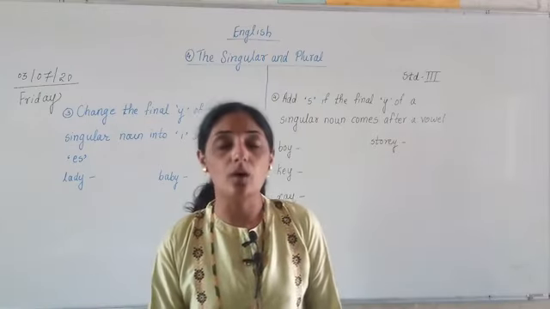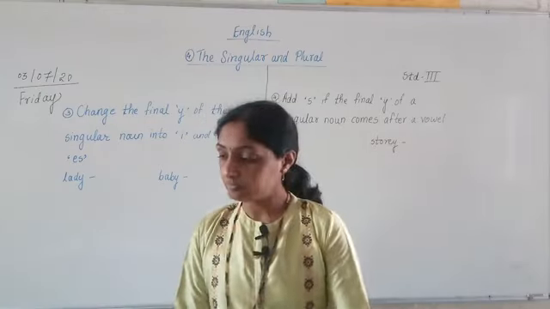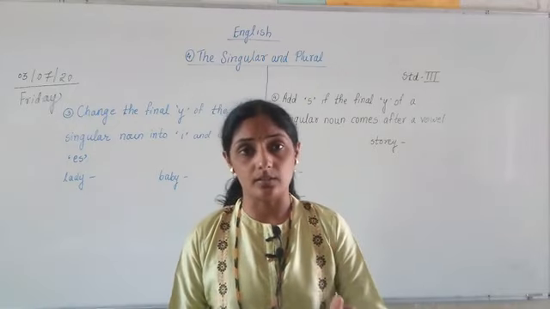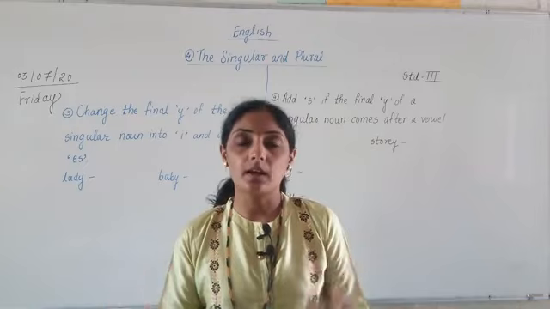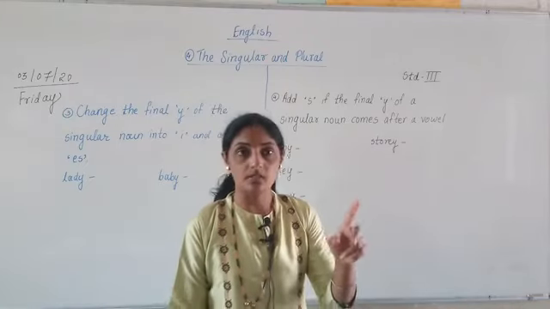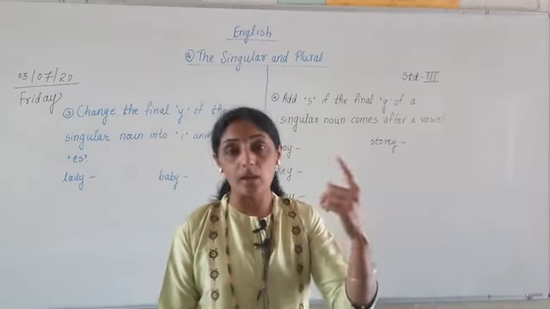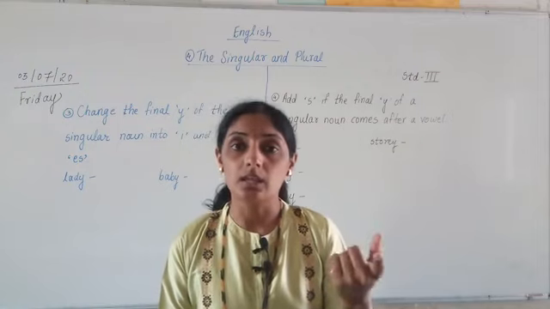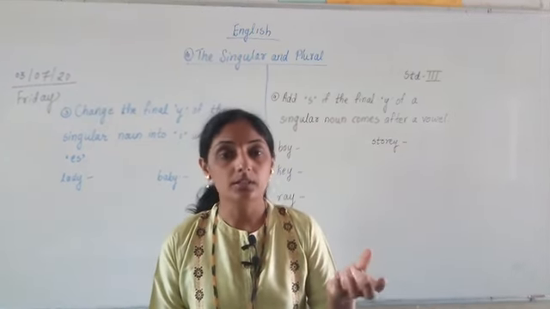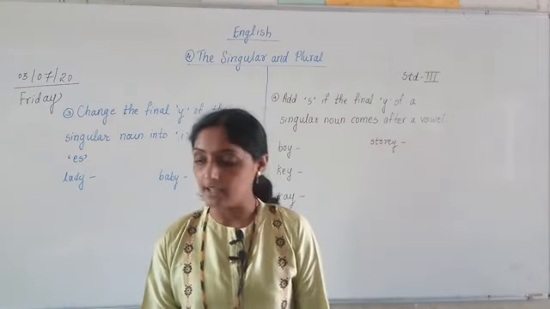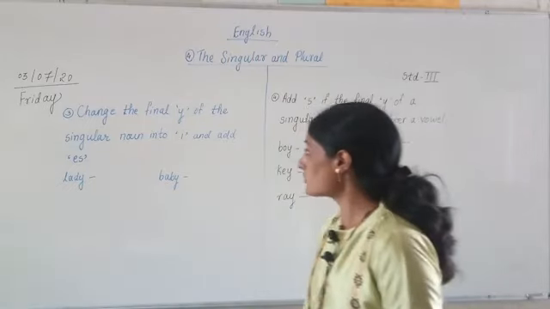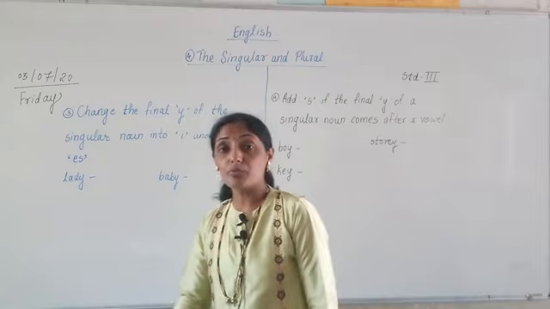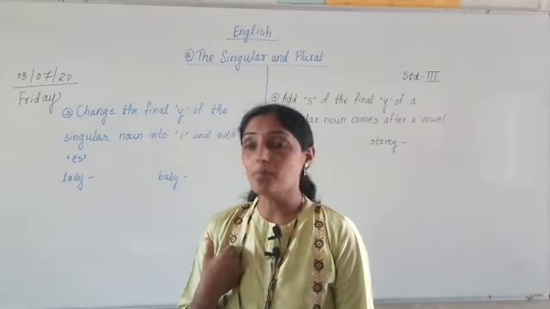A plural noun stands for more than one person. When we speak about one person, it means singular, and when we speak about more than one person, more than one place, more than one animal, more than one thing, more than one bird, that is called what? Plural. And yesterday we studied the first two rules, correct? The third rule also we have studied, I think, but then how to form plurals?